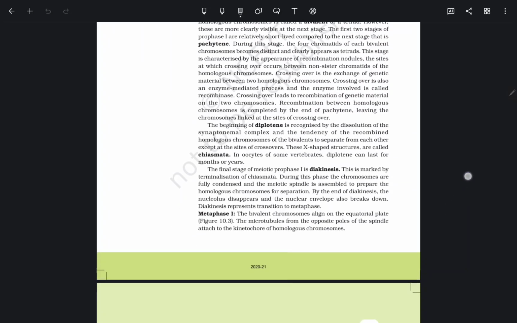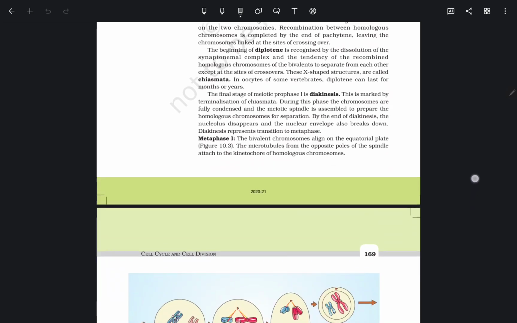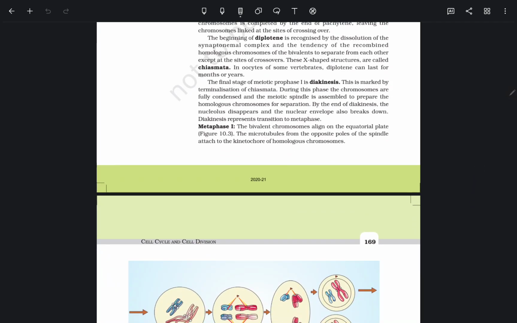The beginning of diplotene is recognized by the dissolution of the synaptonemal complex and the tendency of the recombinant homologous chromosomes of the bivalent to separate from each other except at the sites of crossover. This X-shaped structure is called chiasmata. In oocytes of some vertebrates, diplotene can last for months or years. The final stage of meiotic prophase 1 is diakinesis. This is marked by